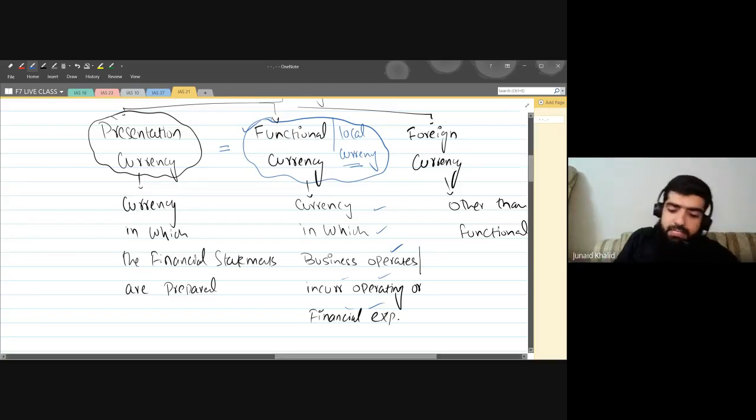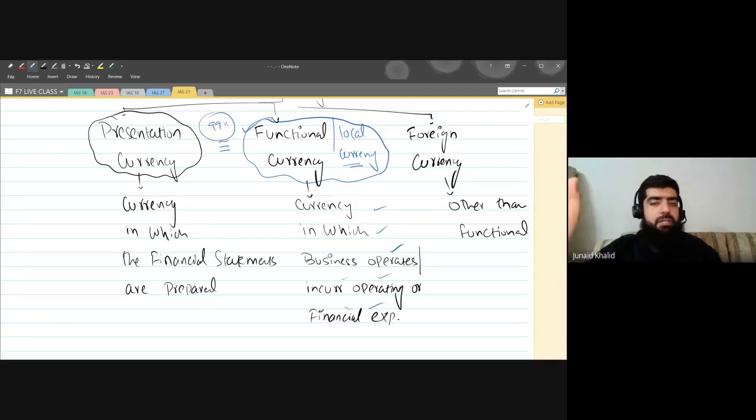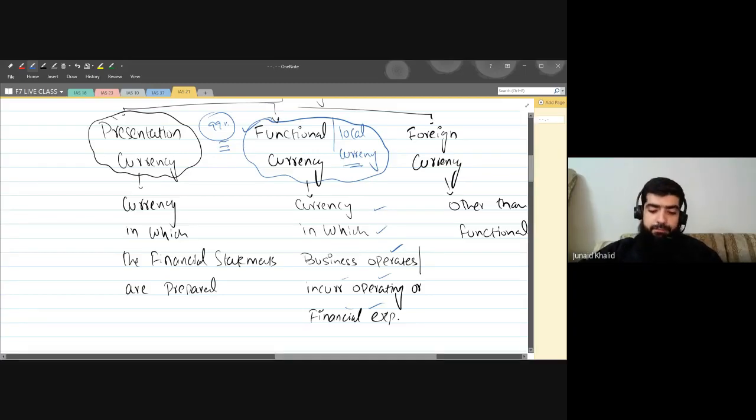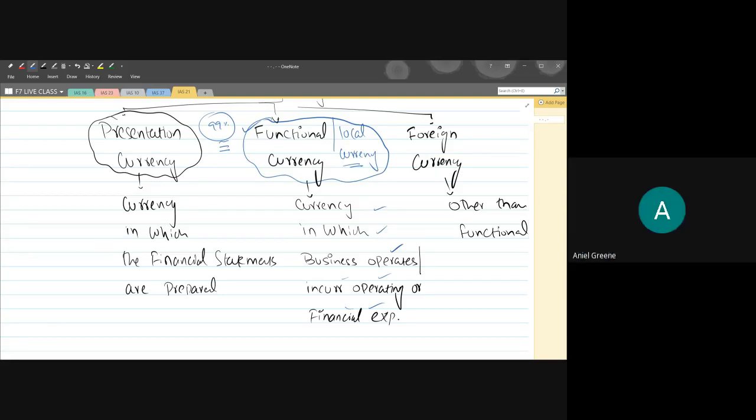So presentation currency and functional currency are the same. Ideally speaking, in 99% of cases, both currencies will remain the same. If your functional currency is dollar, it's quite obvious your presentation currency will be dollars. If your functional currency is pound, in 99% of cases your presentation currency will be pounds. Are you getting the point? Are you guys getting this one? Yes, quite clear.